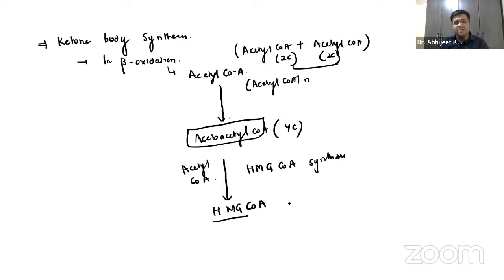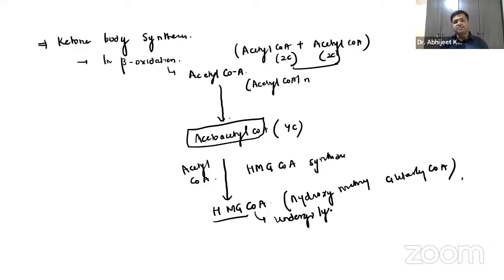Now, what is this HMG, guys? It is hydroxymethyl glutaryl coenzyme A. Now, this HMG-CoA will undergo lysis. It will undergo breakdown with the help of an enzyme, HMG-CoA lyase. And what will happen? Acetyl coenzyme A will get removed, and acetoacetate will be formed.